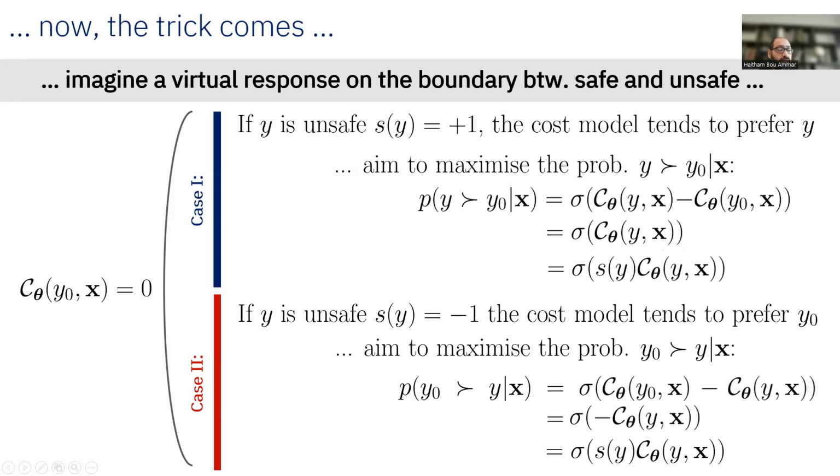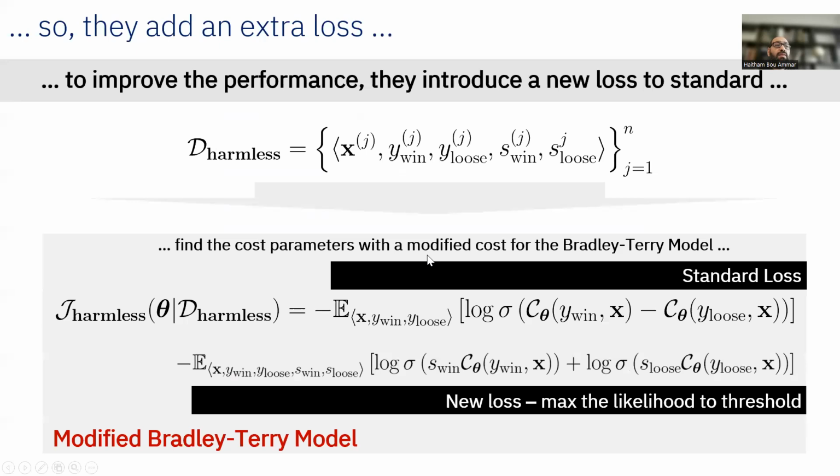That gives me, at the end, sigma of s_y times c theta of y and x. So now, if I can use these probabilities additionally in my Bradley-Terry model to fix that loss function, then I can encourage it to also find these thresholds that are separating things on the boundary. And that's exactly what they have done.